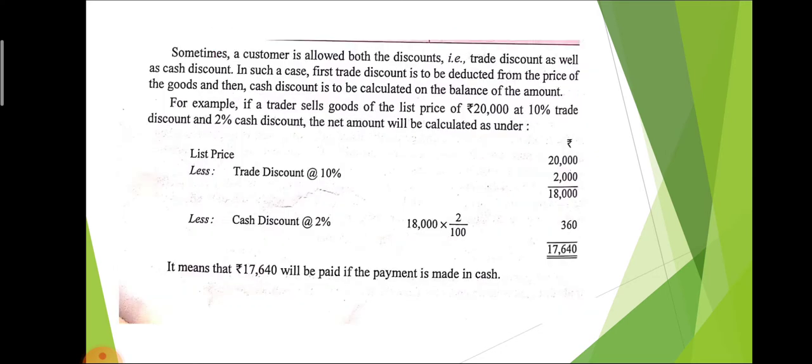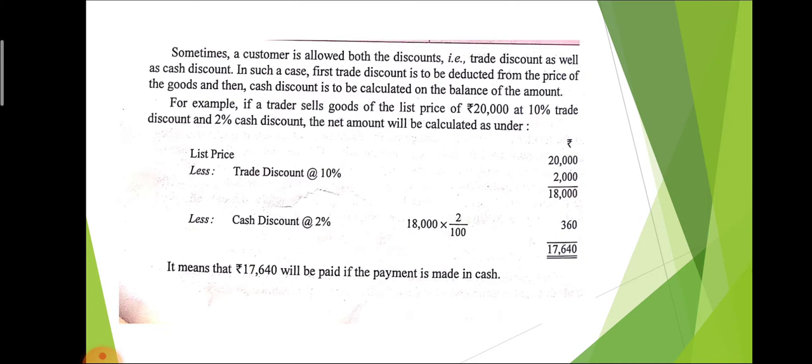Here, one example is given. If a trader sells goods at a list price of 20,000 at the rate of 10% trade discount and 2% cash discount. It means in a single question, two types of discounts are given, trade discount as well as cash discount. So, first of all, we deal with trade discount, then cash discount. The list price is 20,000. We deduct trade discount, that is 10%. So 10% of 20,000 is 2,000, and after deduction we get 18,000.